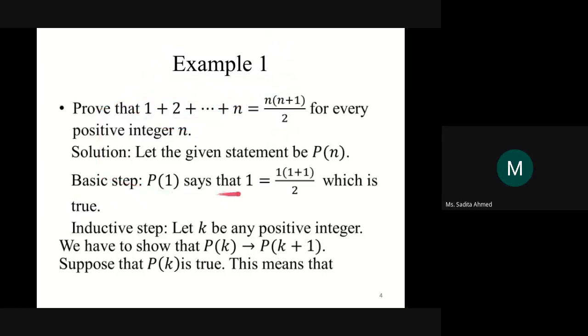So what is P1? P1 from the left hand side gives us what? 1, just 1. n equal to 1 means it starts and stops at 1. And on the right hand side, what do we get? 1 multiplied with 1 plus 1 divided by 2. That also gives us 1. So left hand side equals right hand side for n equal to 1. That is the basic step. You're done with the basic step.